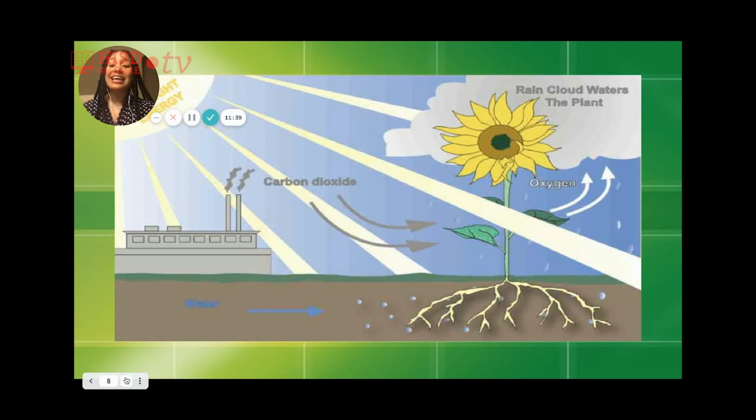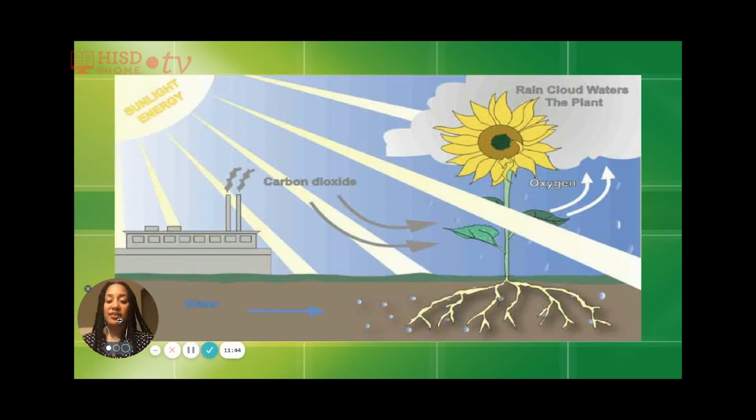So here is an example of a diagram of photosynthesis. We have light energy and water and carbon dioxide going into the plant. And then what comes out of the plant is oxygen. So again, this plant, in order to produce food through photosynthesis, it is going to use sunlight energy, carbon dioxide, and water. And once it has that, it will be able to produce its own food, but also produce oxygen for all of us.